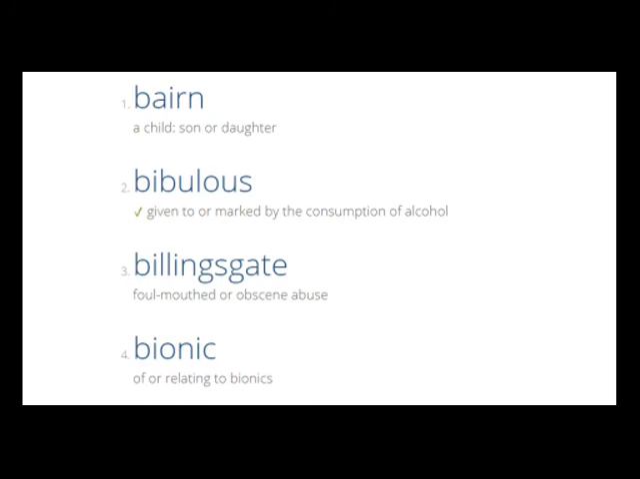So these are all the 20 words. The first word we started with was barren. Barren means a child. It could be either son or daughter, male or female. So barren simply means a young person, a child. Then we had bibulous. Bibulous means somebody who is involved in a lot of drinking. A person who drinks a lot is bibulous. Then billingsgate means foul-mouthed or obscene abuse. Somebody who has rude behavior in public is Billingsgate. Then bionic, which means something which is very unreal and artificial.